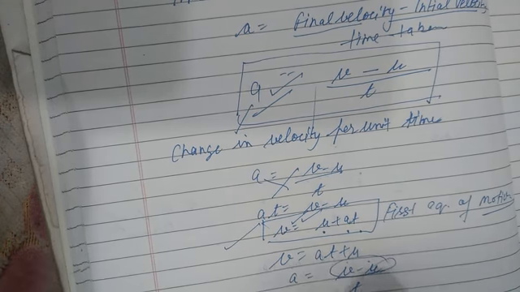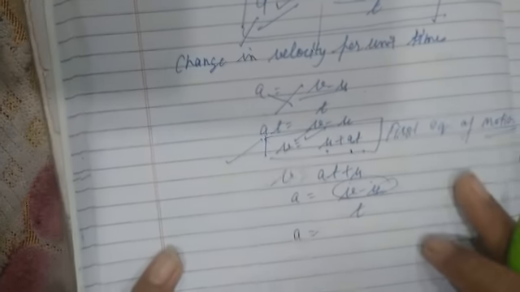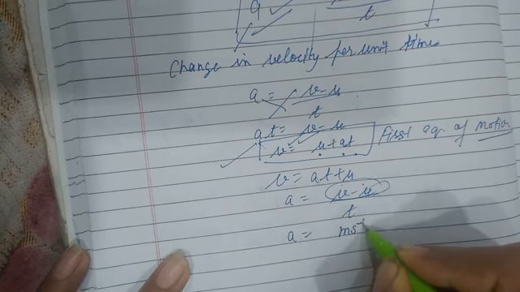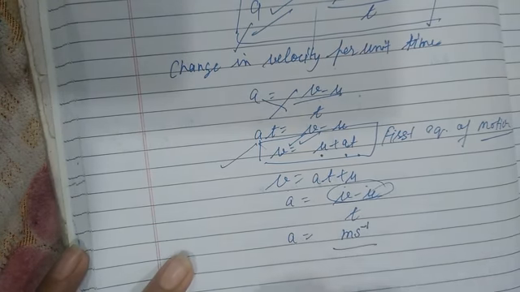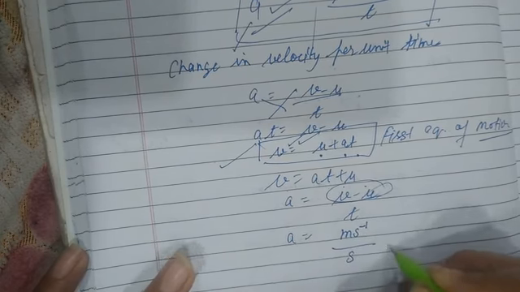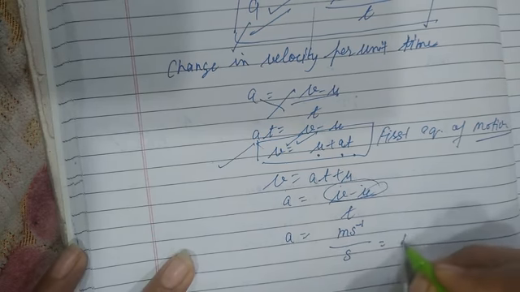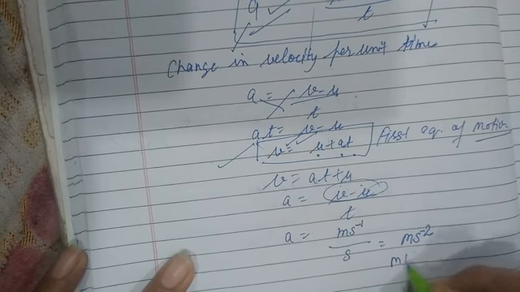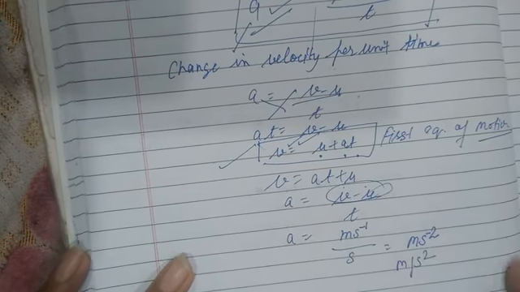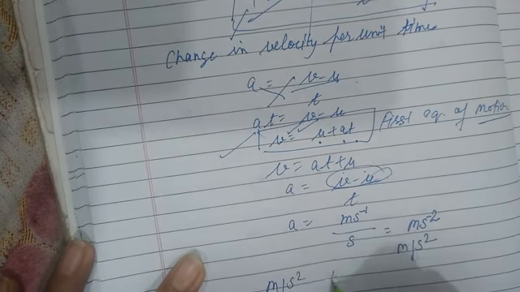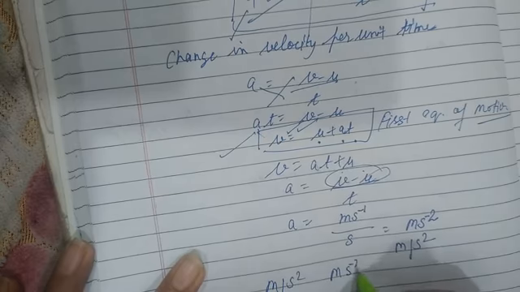The unit of velocity is meter per second, upon time, the unit of time, second. So what is the unit of the acceleration? Meter per second square, or m s minus 2.